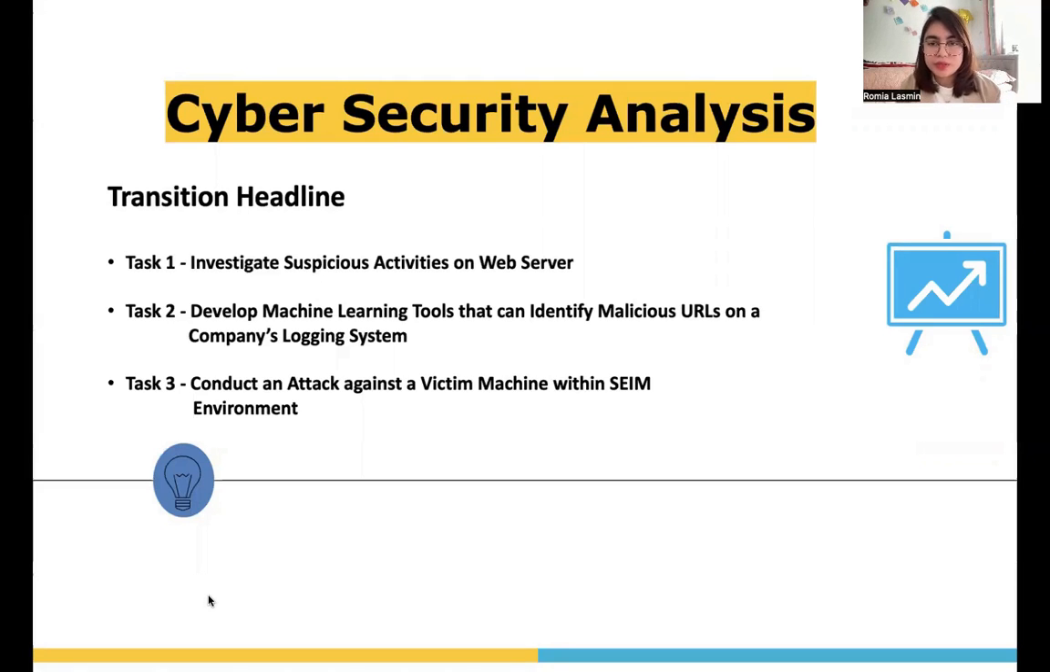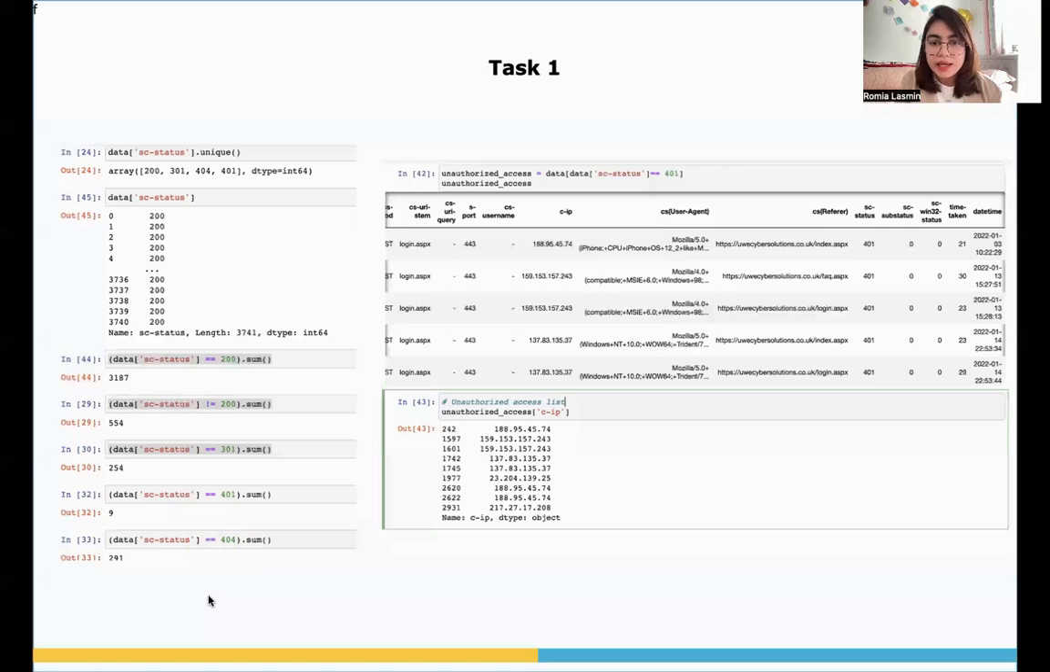Today I'm going to demonstrate my work, which consists of 3 different tasks that I was given in my computer security analysis module. In task 1, I was to investigate suspicious activities on an organization's web server with a given dataset using a machine learning approach. At the initial process of the investigation, while analyzing the data, I looked for the tracks of what each IP has done in the past and evaluated it for trustworthiness.